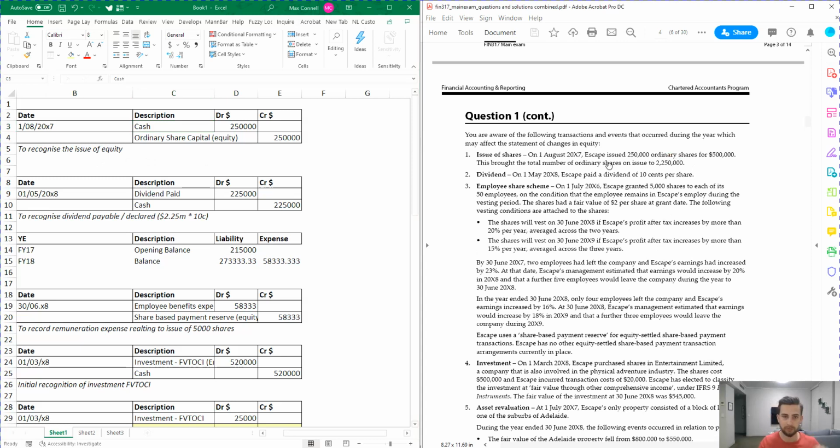Oh, I just realized we made a mistake. This is why it's very important to check your own work after you finish the question. Just go back and check everything is correct against the question, because you could have made a simple mistake, especially under the time pressure of an exam. So what I've done here is I've actually said 250K on the share capital issue. I've linked that to the number of shares, not the dollar amount. So it needs to be the dollar amount. So this should actually be 500,000.